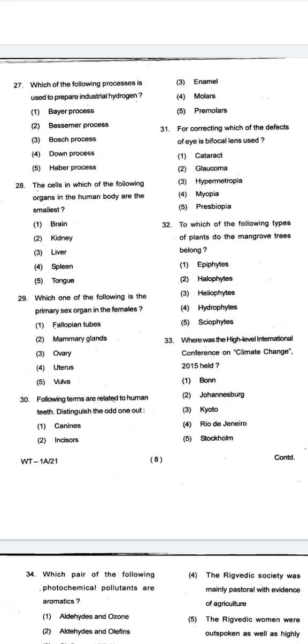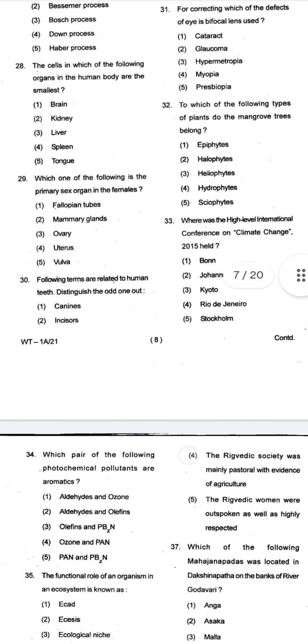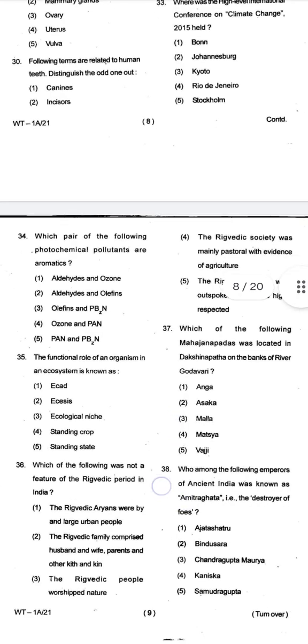Again, the cells in which of the following organs in the human body are smallest? Again, a biology question. Again, where was the high level international conference on climate change 2015 held? Now this is question number 33, a current affairs question. So current affairs is also included.